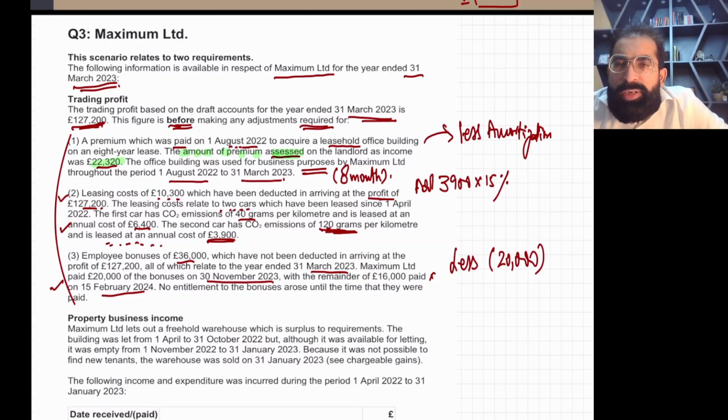Adjustment number 1, you need to deduct 8 months amortization from the trading profit. In adjustment number 2, you need to add back 3,900 multiplied by 15%. In adjustment number 3, you just need to deduct 20,000. Okay, that's it. The 16,000 bonus is not allowed.